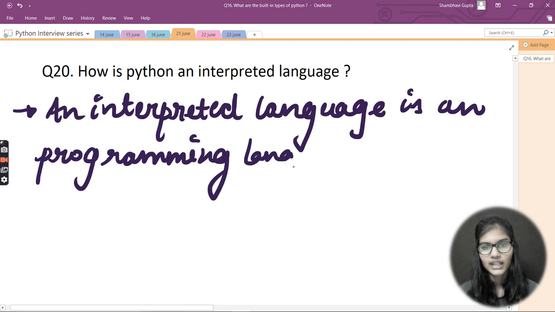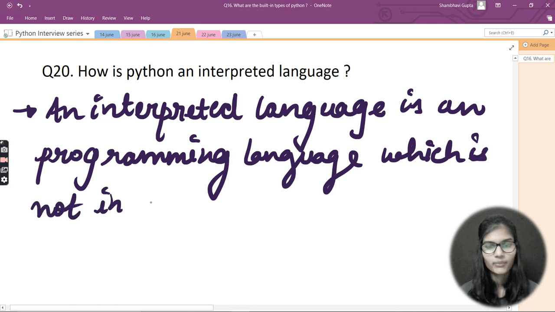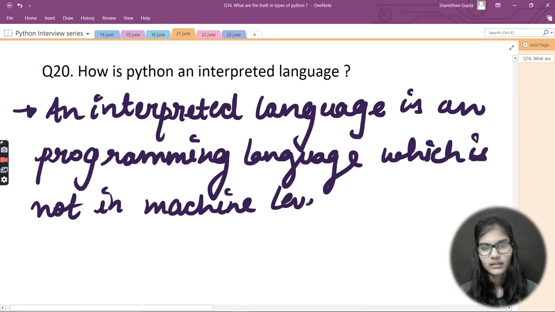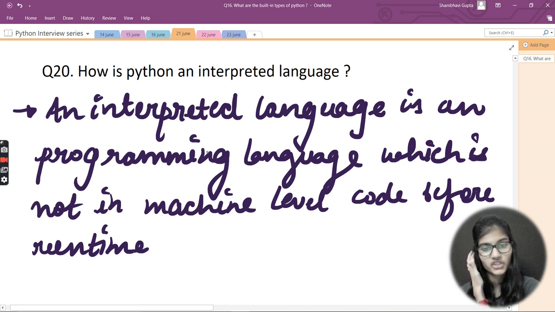which is not in machine level code before runtime. So an interpreted language is a programming language which is not in machine level code before runtime, right?